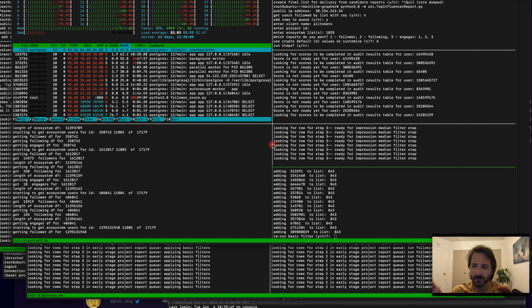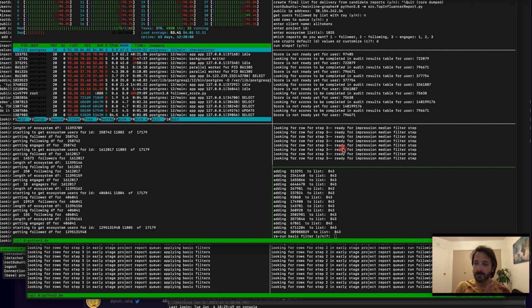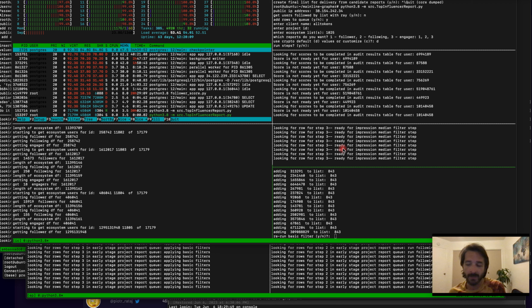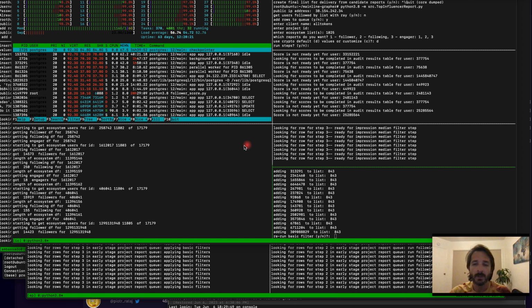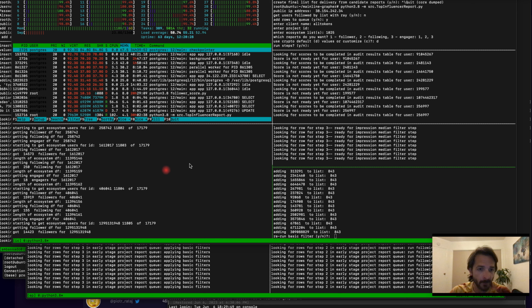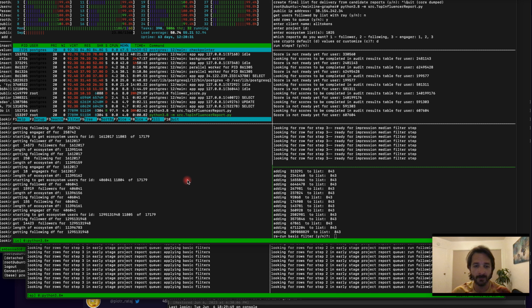So I wanted to show you what that looks like under the hood. All these different modules are working off of a queue system. Each module has multiple steps in it that essentially glue together a lot of the puzzle pieces we've been creating over the past couple of years. In the influencer candidate report, it's a bit confusing in this TMUX session, but there are three different steps running. This first step, in the bottom left, I'm actually running for 17,000 different tokens.